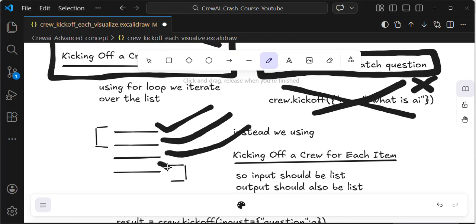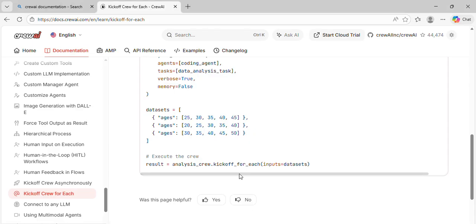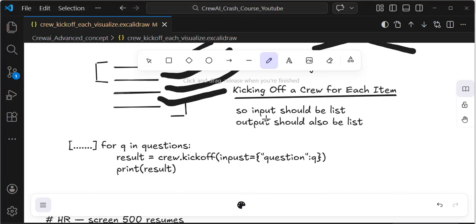You need not do anything, just this one thing. In the documentation page, they do analysis equals kickoff for each, and directly give the dataset as the questions. Simple.